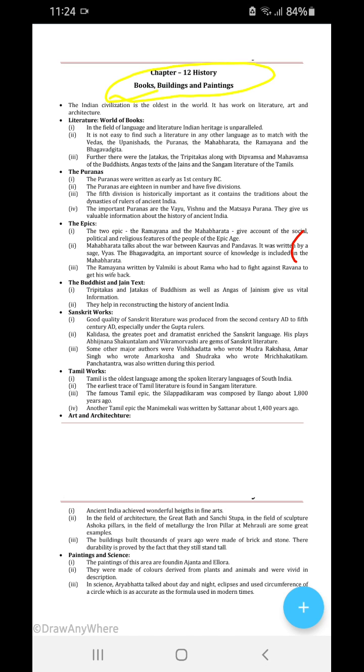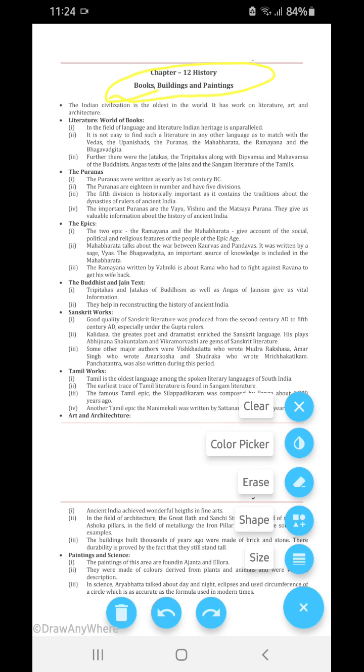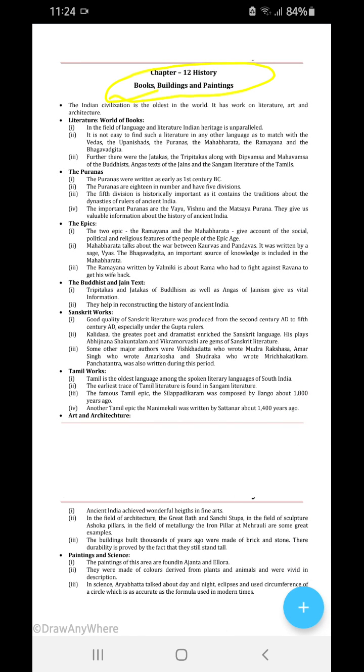Now the epics. The epics are the Ramayana and the Mahabharata. They give us a social, political and religious picture of the epic age: what people used to do, and what religious, political and social customs they followed. The Mahabharata talks about the war between the Kauravas and the Pandavas. It was written by Sage Vyasa.